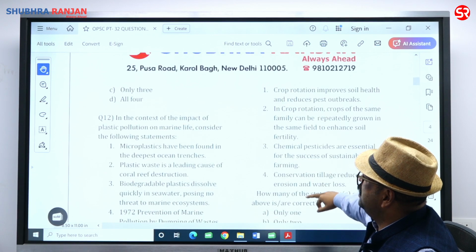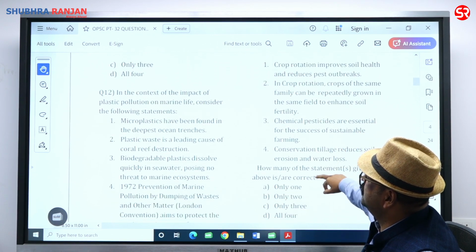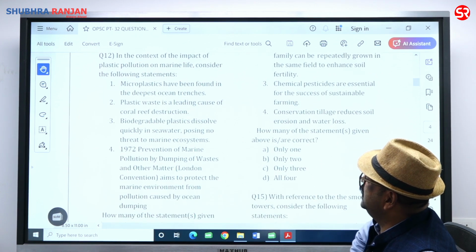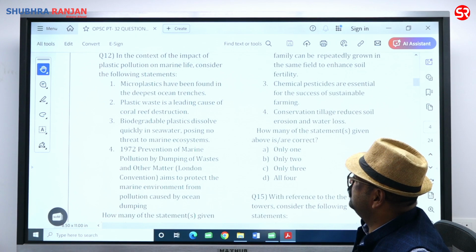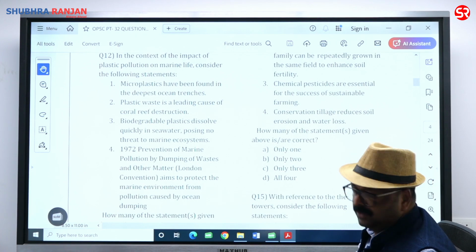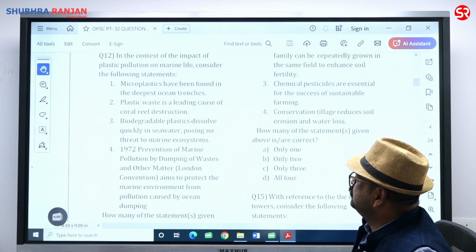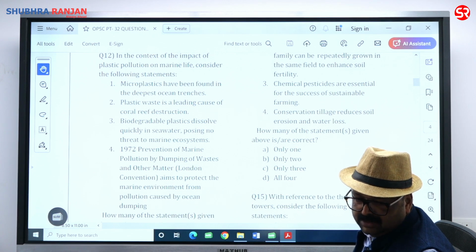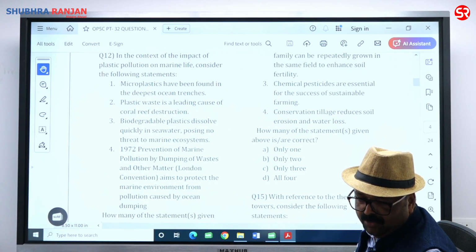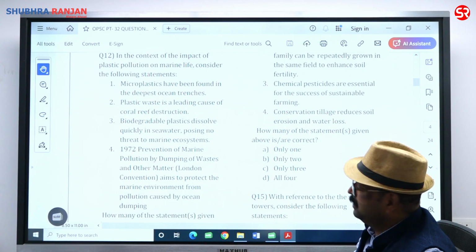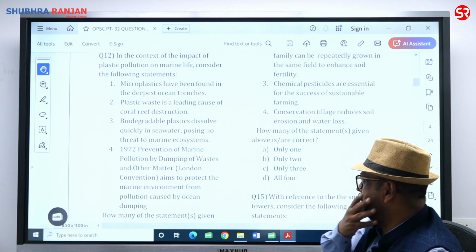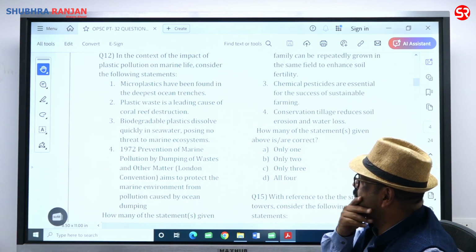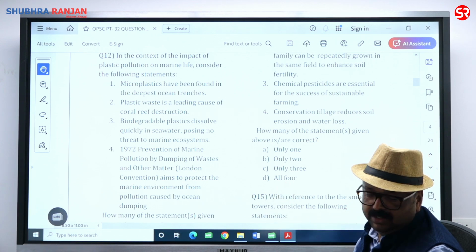In the context of impact of plastic pollution on marine life, consider the following. Microplastic have been found in the deepest ocean trenches. Plastic waste is a leading cause of coral reef destruction. Both are going to be correct. Biodegradable plastic easily dissolve in seawater, posing no threat to marine ecosystem. It's not like biodegradable plastic भी है तो उससे dissolve quickly हो जाए या disintegrate हो जाए, but it has threat to ecosystem. Third one is incorrect.